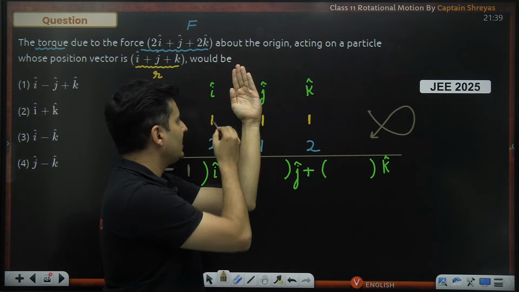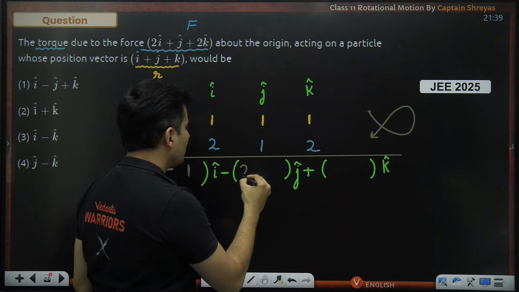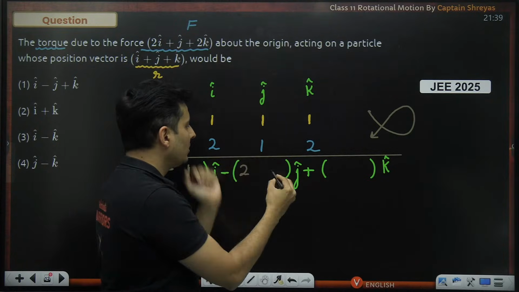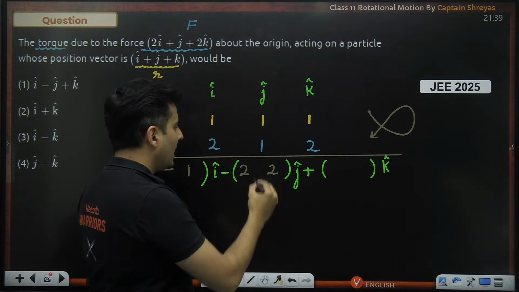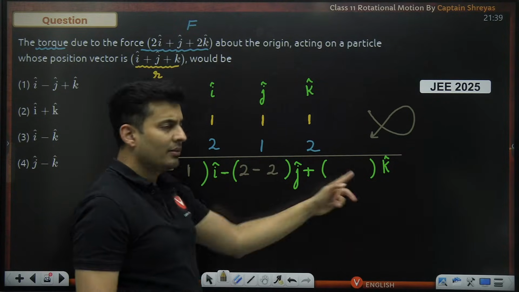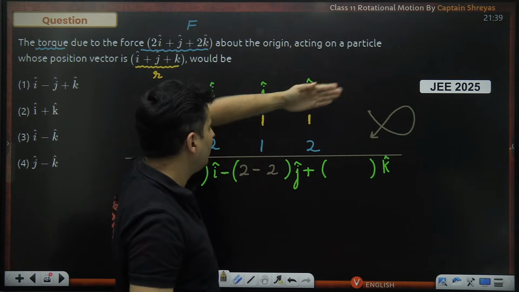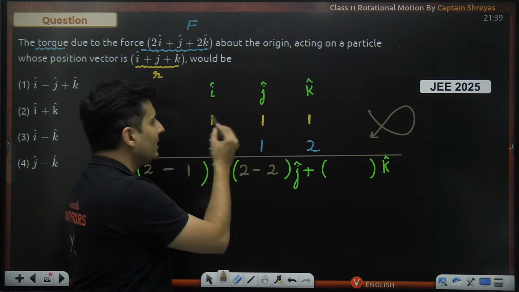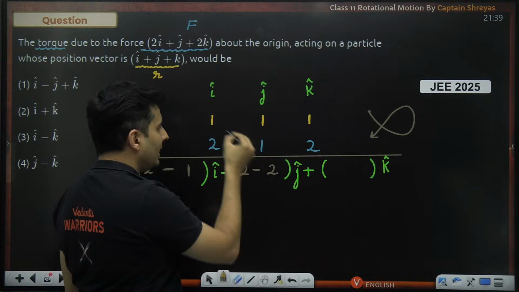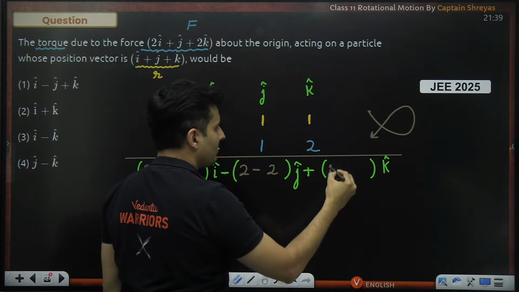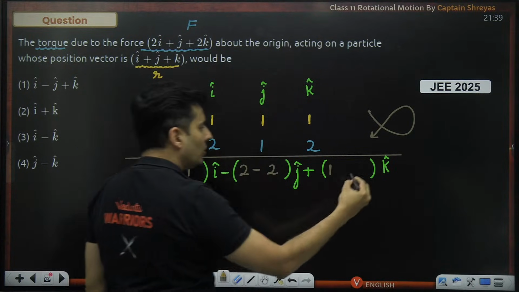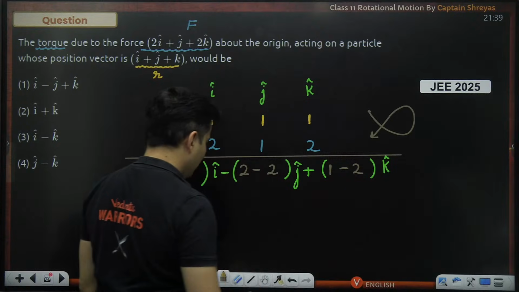Again, go the exact same way. 1 into 2 is 2. 1 into 2 is also going to be 2, and just put a minus sign. For k cap, forget this column and this row. You just have to deal with these 4 numbers. 1 into 1 is nothing but 1. 1 into 2 is nothing but 2, and just put a minus sign.